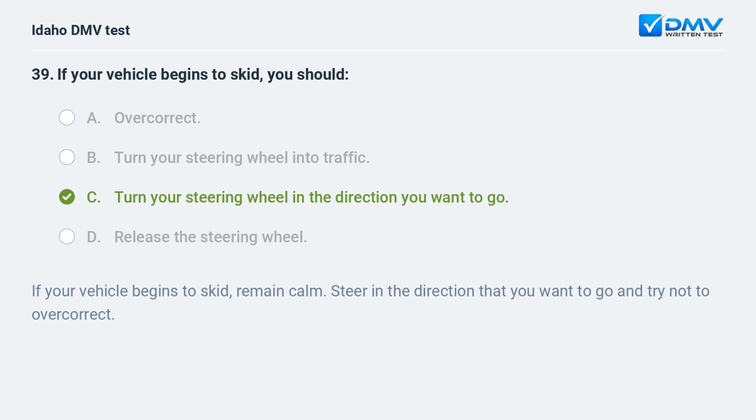If your vehicle begins to skid, remain calm. Steer in the direction that you want to go and try not to overcorrect.